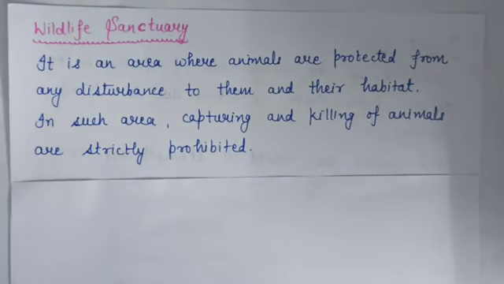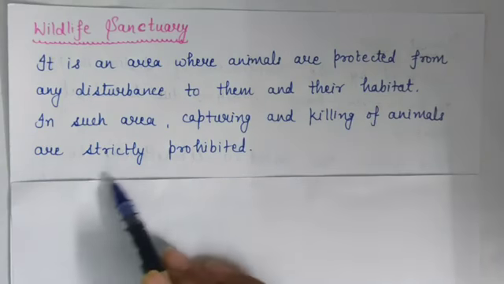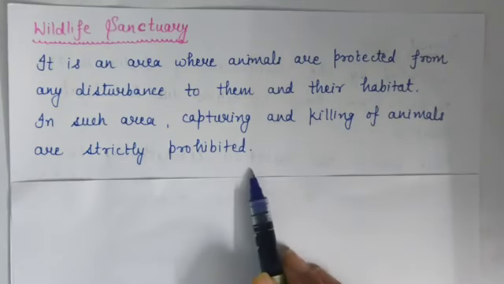However, collection of minor forest products like wood, harvesting of timber and cultivation are granted so far as it does not interfere with the life of wild animals. But capturing and killing of animals are strictly prohibited.